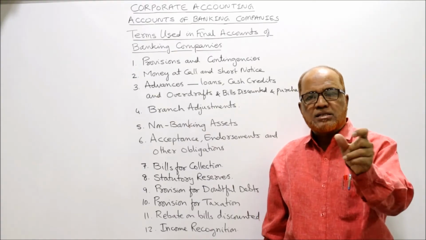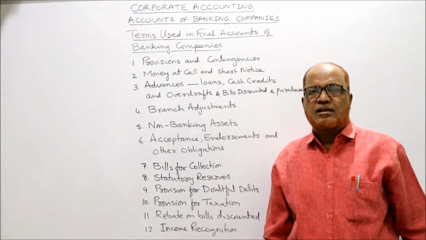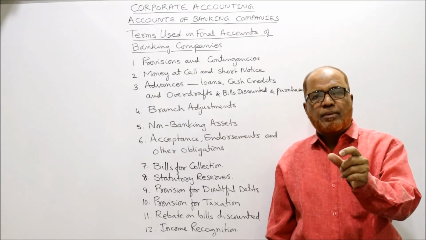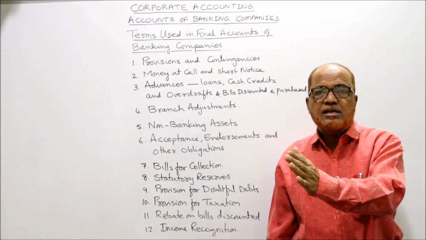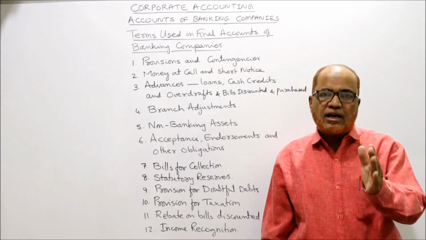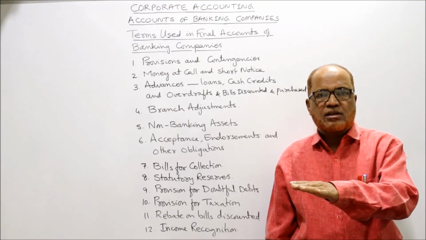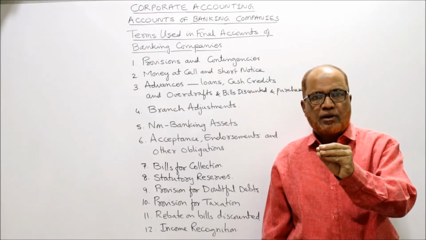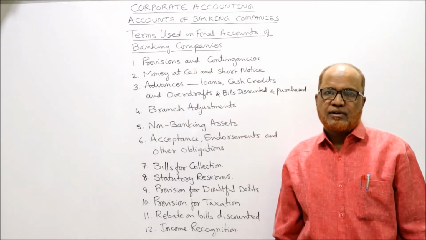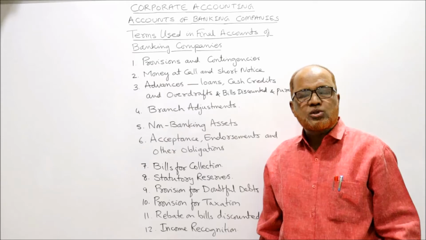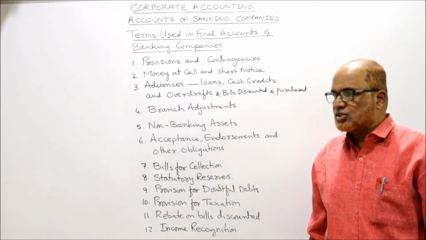अगर प्रॉब्लम में branch adjustment credit balance अगर दिया तो we have to take that branch adjustment in schedule number 5, other liabilities and provisions. Schedule number 5 में लेंगे. डेबिट रहा तो 11, क्रेडिट बैलेंस रहा तो 5. That is branch adjustment, and also it is called inter-office adjustments.